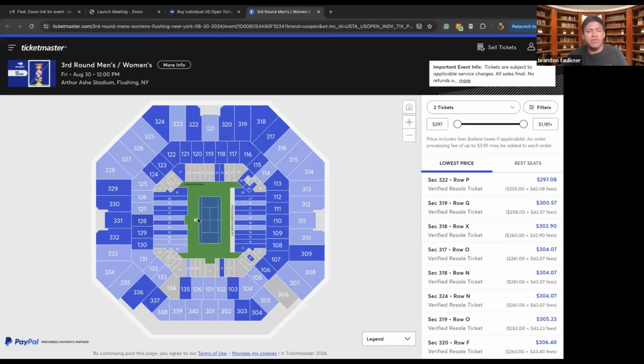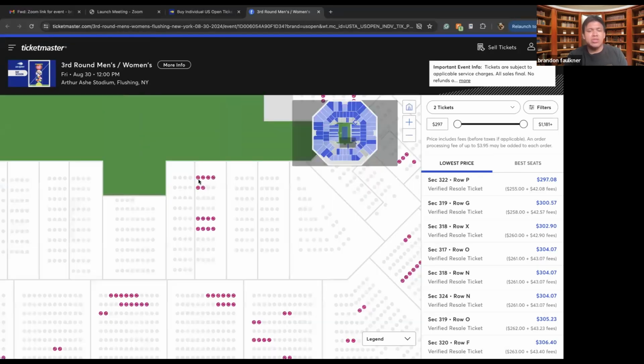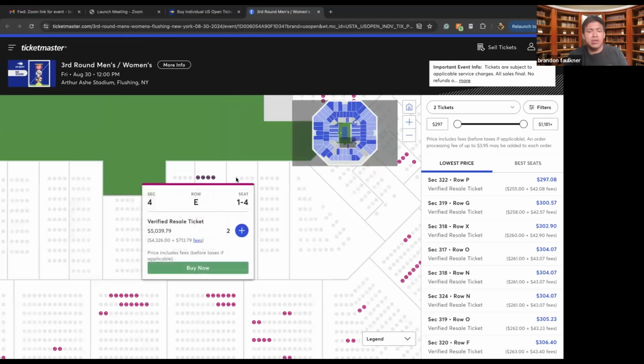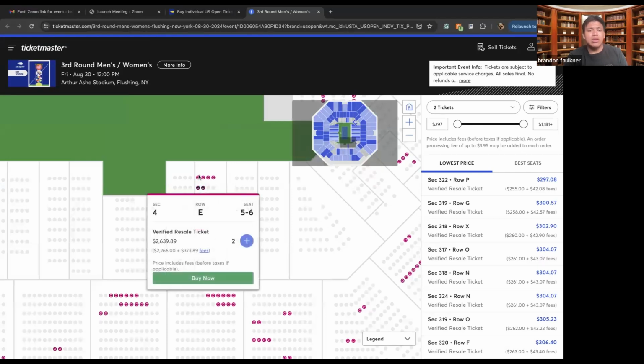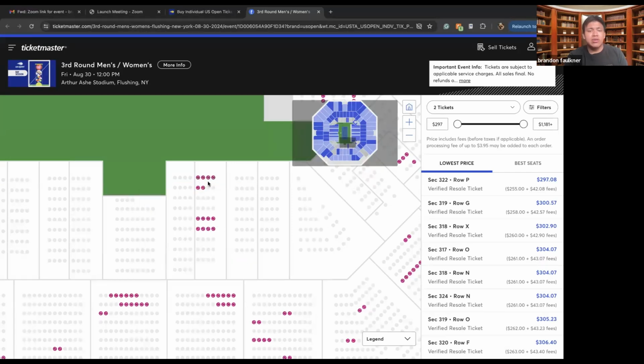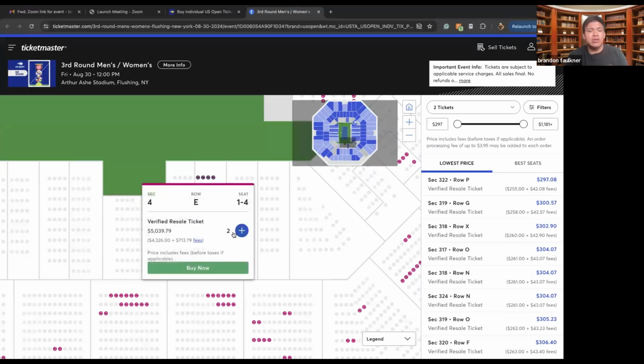And then, of course, you can find your seats. You can click on the rows and the section that you want and decide which seats you want. So these seats right here are taken. Actually, are all of them taken? No, they're not. The ones located in these little red circles are the ones that are available. All these grayed out areas are no longer available for purchase, but these little red things are all available for purchase.